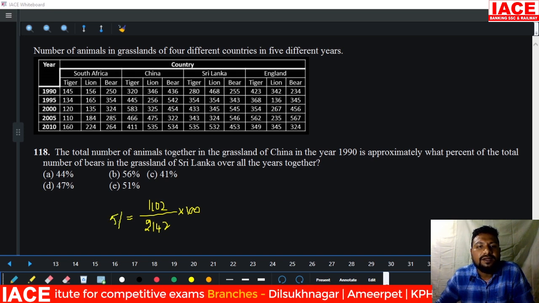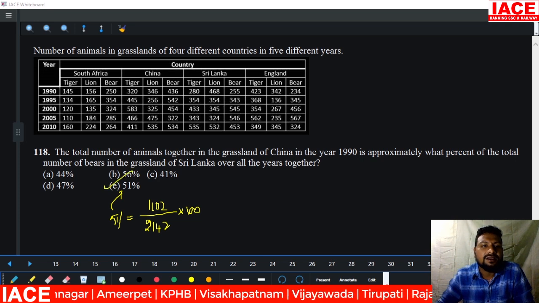Approximately how much percentage will we take? 51%. Then option here.